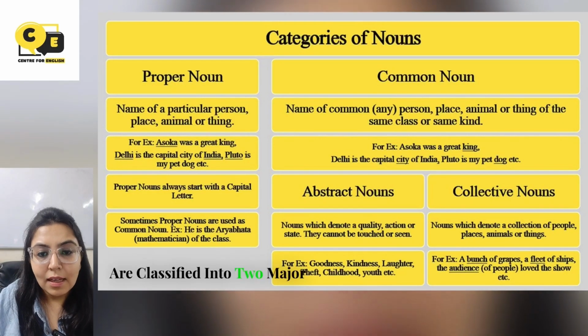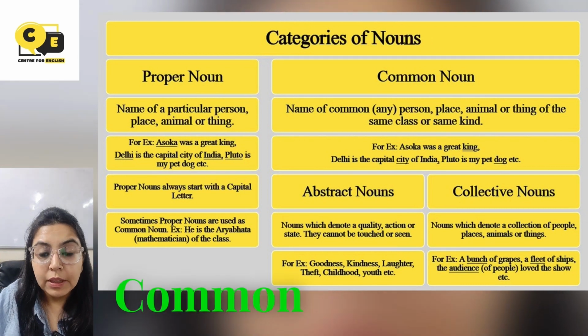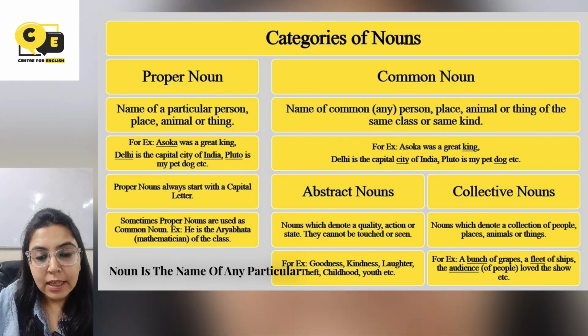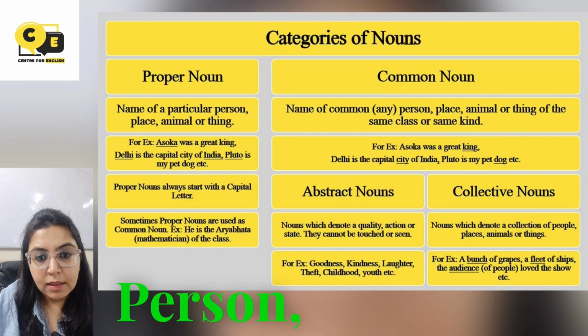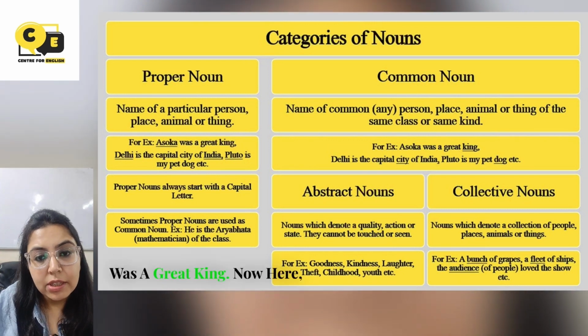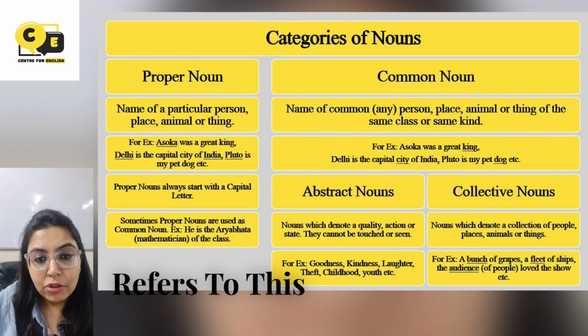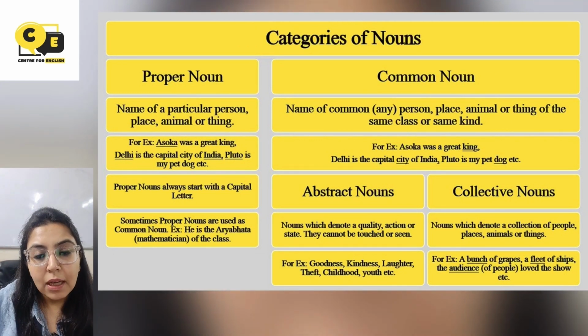Now nouns are classified into two major categories, proper noun and common noun. Proper noun is the name of any particular person, place, animal or thing. यानी किसी एक विशिष्ट इंसान, जगह, पशु, पक्षी या चीज का नाम proper noun कहलाता है.